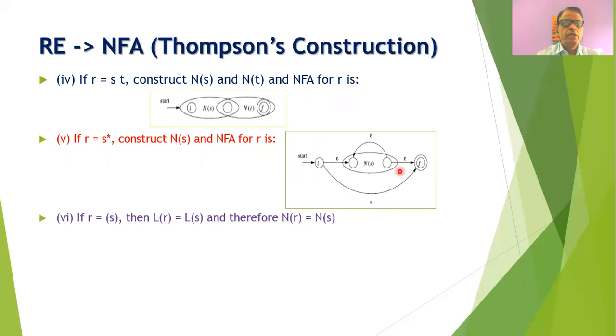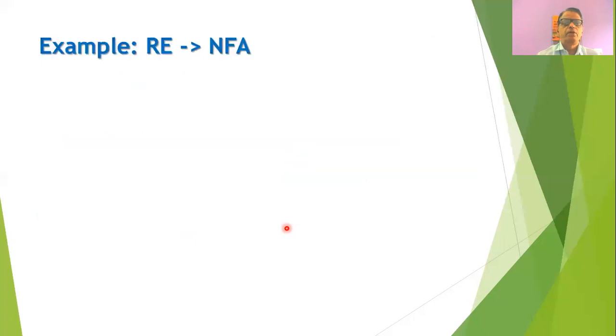Now suppose you have been given a regular expression R is equal to bracket of S. In this case, the language denoted by R, that is L(R), is the same as the language denoted by S, L(S), and therefore there will be no difference between the NFA of R and S. That is, the NFA for R is equal to the NFA for S, that is NS. So by using these different rules, it is possible that we can construct the NFA for any given regular expression.